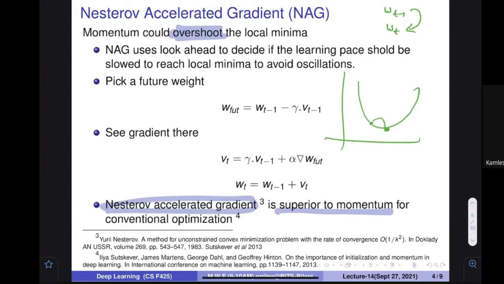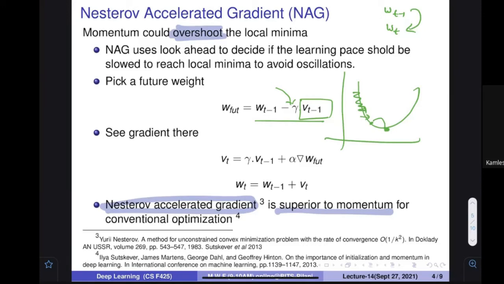And you know what my speed is, because every time you are going to change something, you know what the speed is. So right now, what is my speed? Let's assume that your velocity is v t minus 1. This velocity represents how much change you have made to the previous weights. So you know how much you have changed. You multiply it with gamma and subtract this quantity. Why am I going to subtract this quantity?